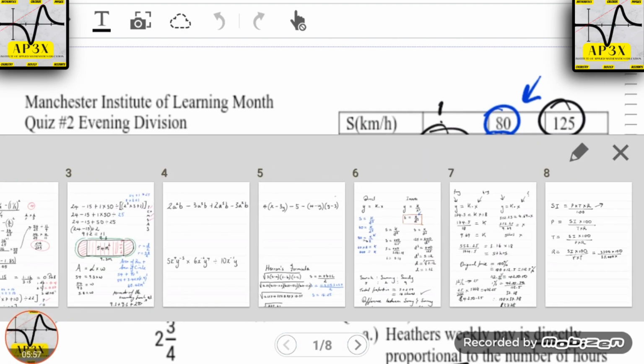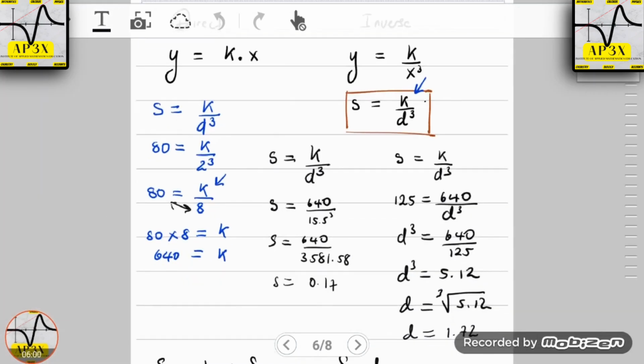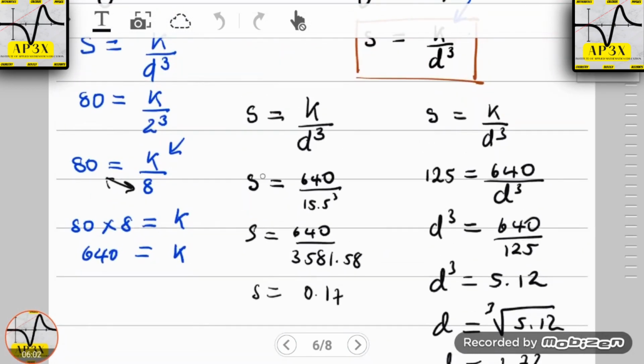So going back to our calculation here, you'll recognize easily that S is the unknown variable, and K, which we just calculated to be 640, will be divided by the distance, which is 15.5, but do not forget to cube it. Now S equals 640 over 15.5 multiplied by itself 3 times, which gives 3,581.58. This is a rounded answer.